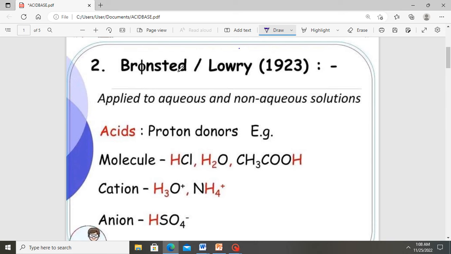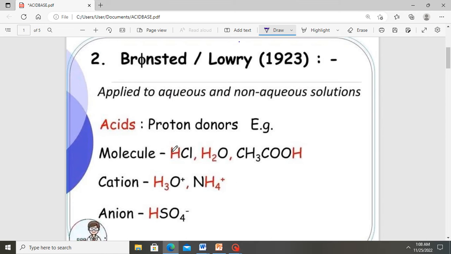As we defined according to Arrhenius that HCl can produce hydrogen ion in an aqueous solution, it can also donate a proton in aqueous and non-aqueous solutions like organic solvents. Hence, HCl qualifies as an Arrhenius acid and also a Bronsted Lowry acid.